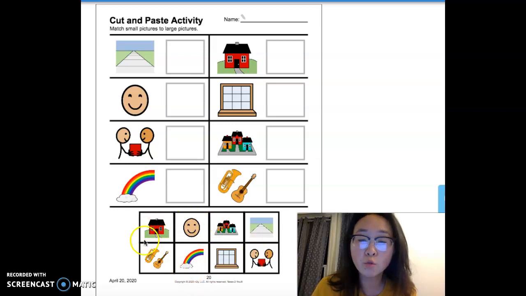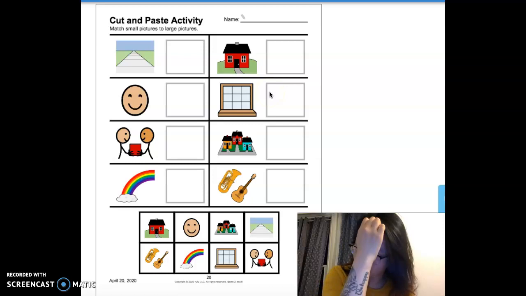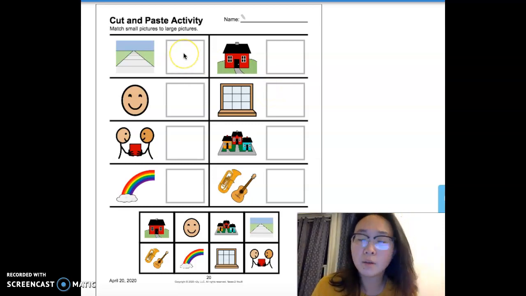We are first going to cut out the icons here at the bottom so that we can match them to the correct ones over here. Sorry, there's some noise coming from downstairs if you hear that banging sound. So let us look at our words or the icons. I'll go over each one.